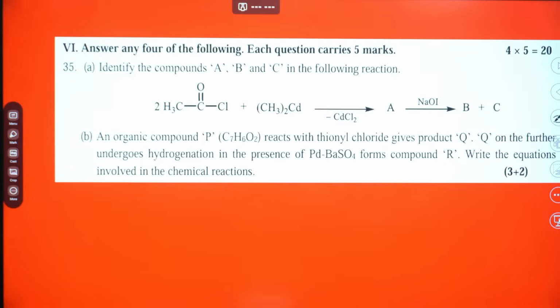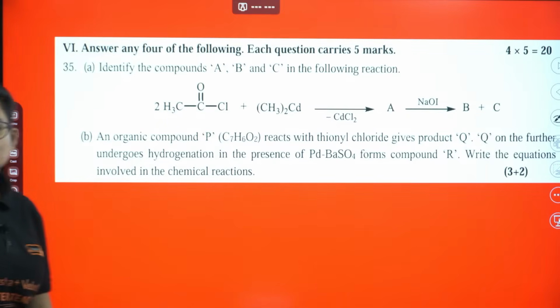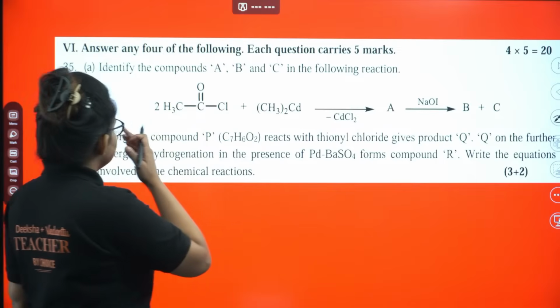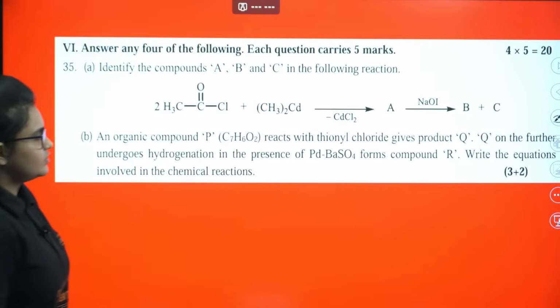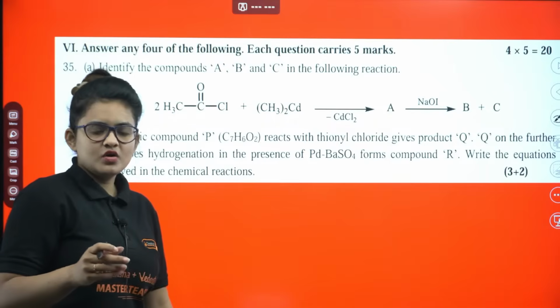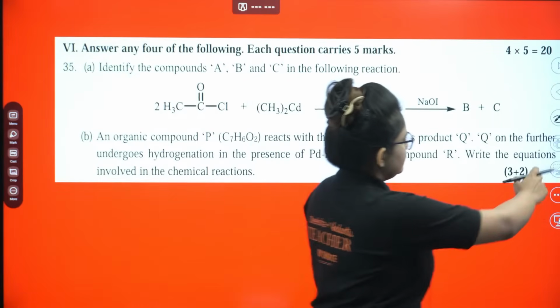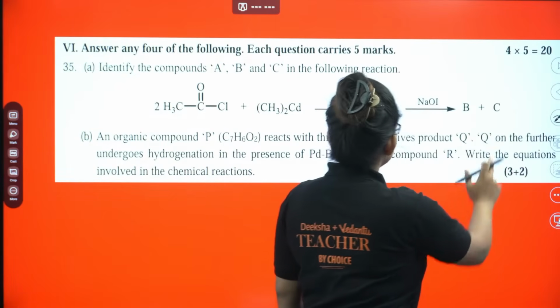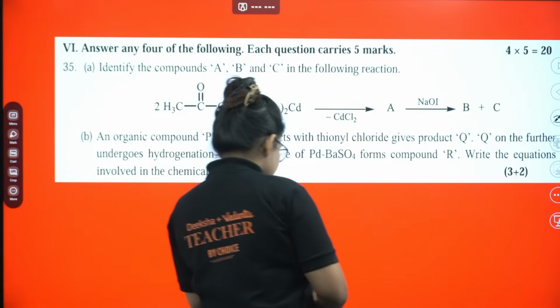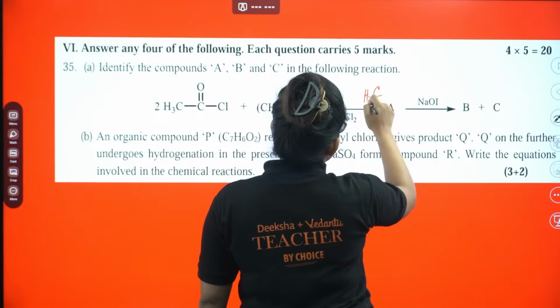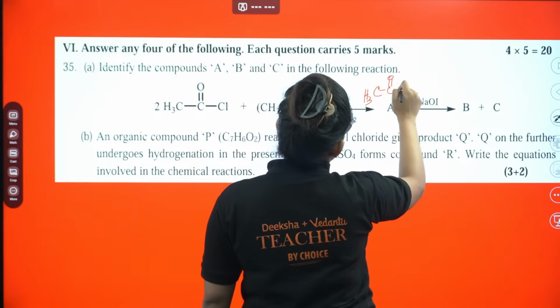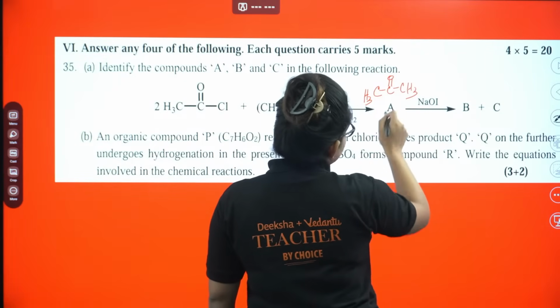Okay, so let's do the first question. Identify the compounds A, B and C in the following. For the first case, it is basically Kolbe-Schmitt... Korehouse synthesis. Let me just draw the product for you. For this, you will simply end with CH3COCH3. Okay, this is your A.